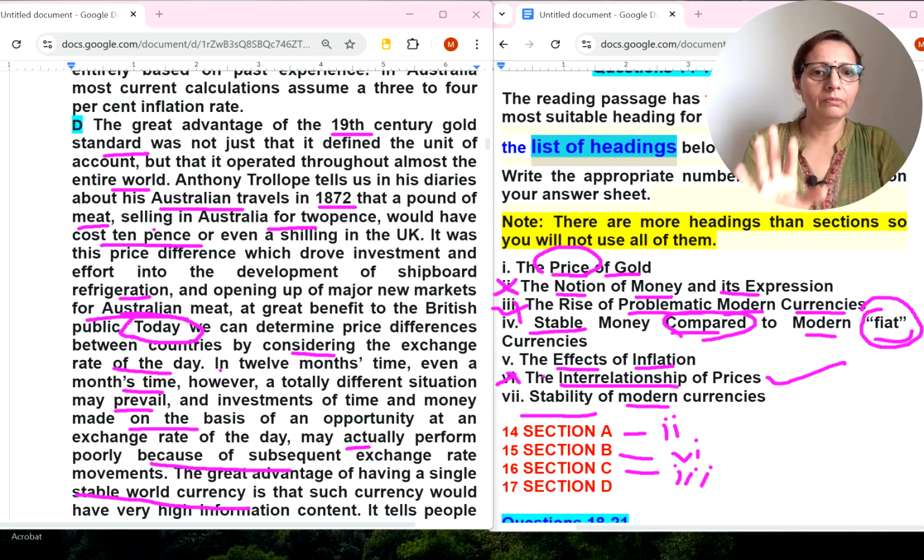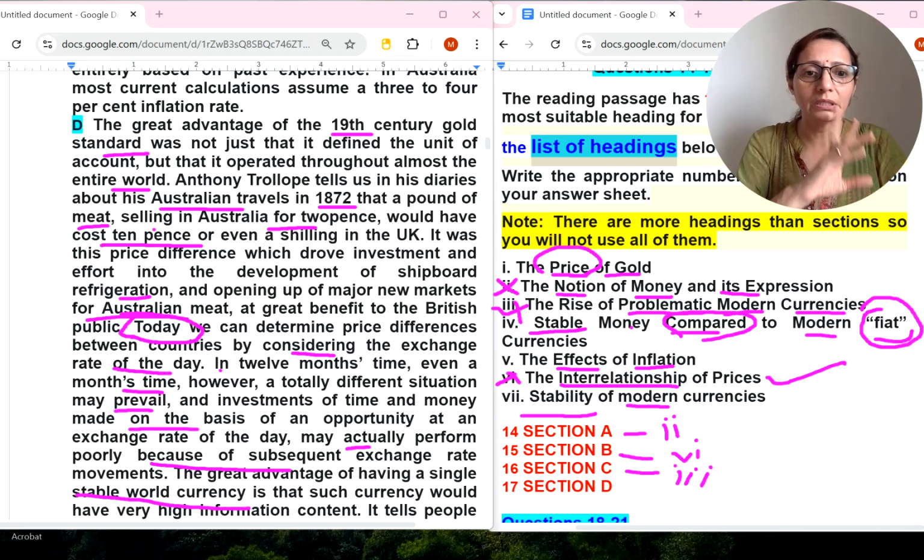So definitely I will match it with both the words. Both the things are there, and I think they are comparing between stable money and this. So on the basis of these words, I will select it, and you can compare it. In earlier times, they were doing it with gold, and then business was also there. So I will just go with fourth number.